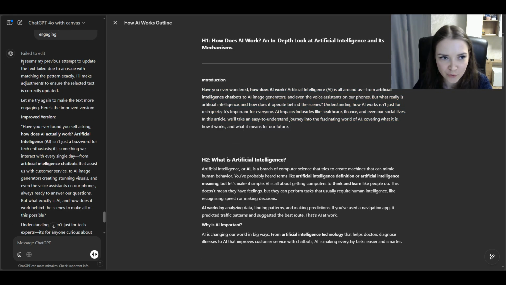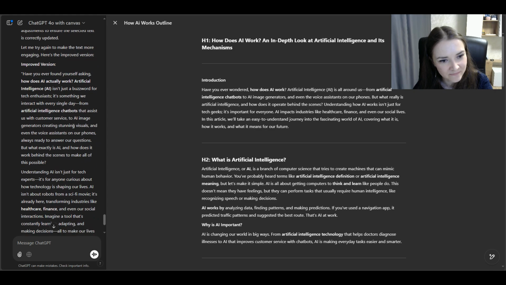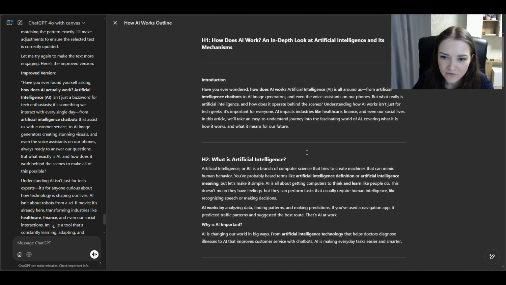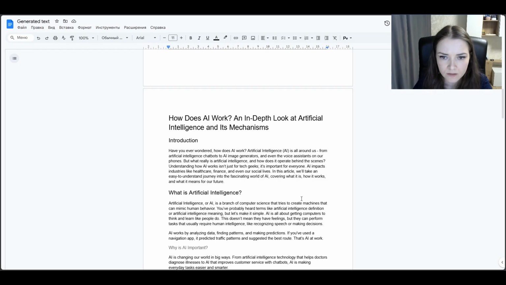For some reason I decided not to edit this part in the canvas in the document itself, but it wrote me this part here. That's quite a lot actually. I will need to work with it. So now I will correct everything, see if I like everything, and I will do it in another document, but I will try to keep everything as close to the written part as necessary. So yeah, come back in a minute.